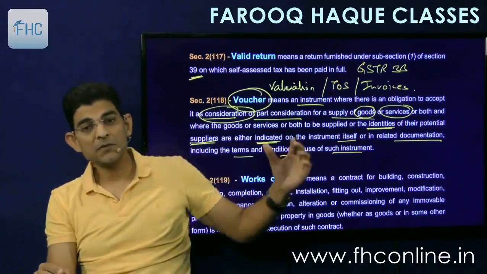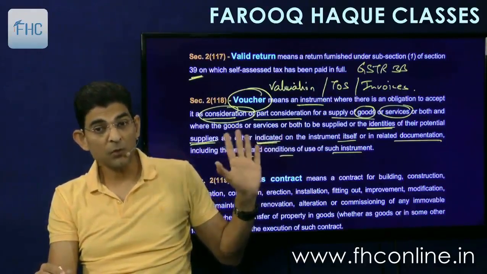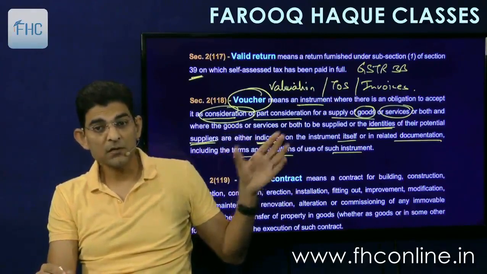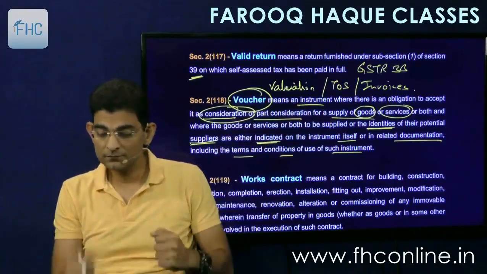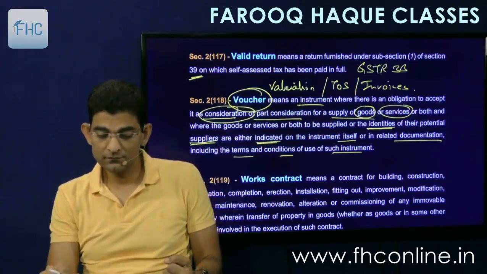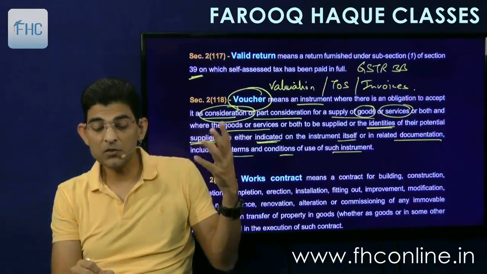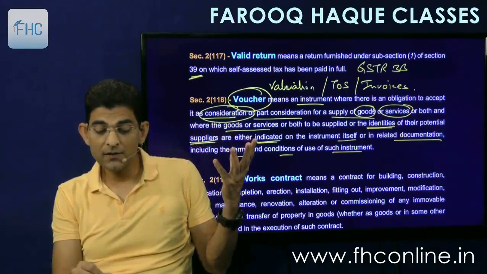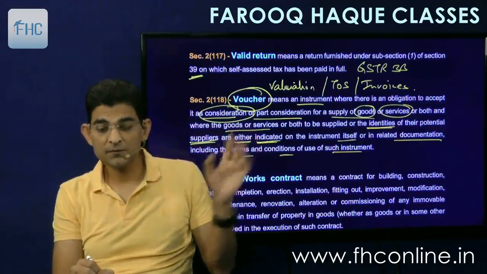Simple. So sometimes the supplier's name can be indicated, it may or may not be indicated. Similarly, the goods may be indicated or may not be. So where goods or services or both to be supplied or the identities of their potential suppliers are indicated on the instrument itself or in the terms and conditions.